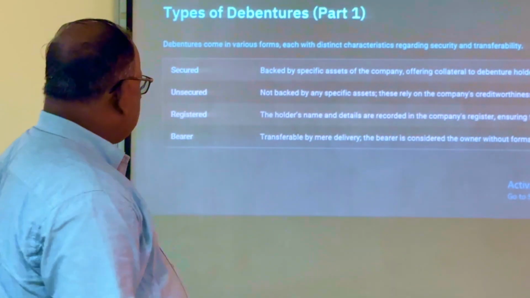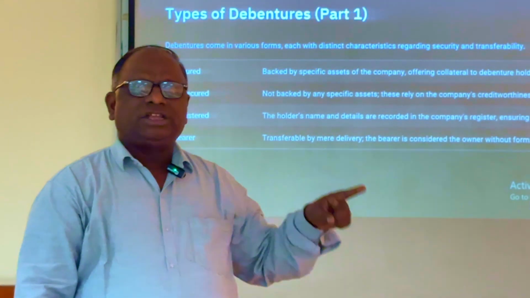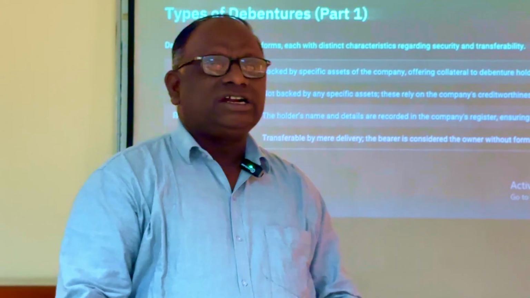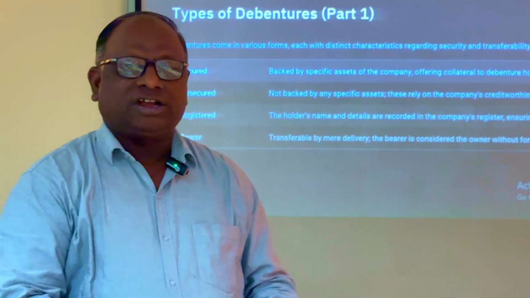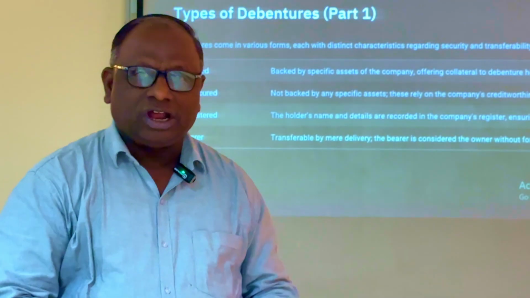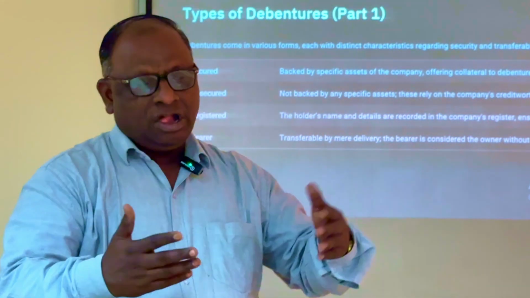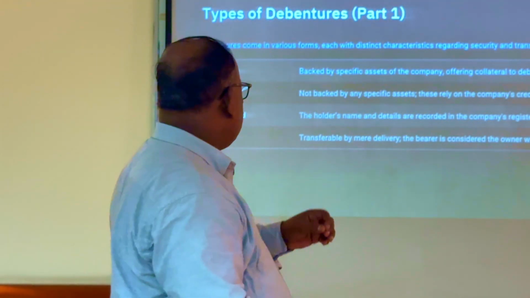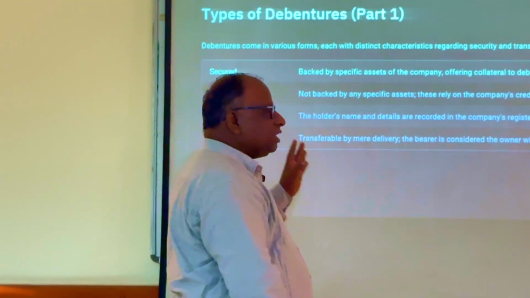Then, children, the registered debentures. The registered debentures are those whose holders' names are entered in the register maintained by the company, and whenever the company declares and pays interest, that interest will be paid to the registered debenture holders. The other type is bearer debentures.